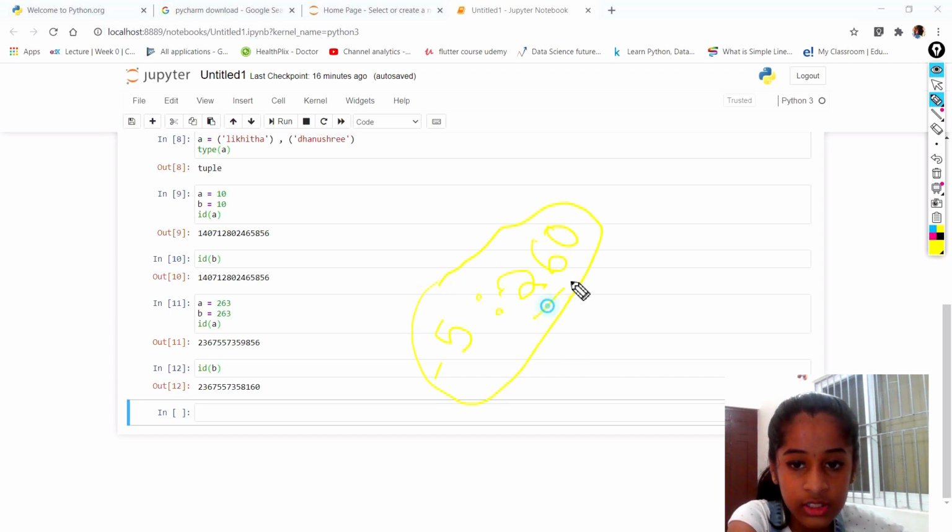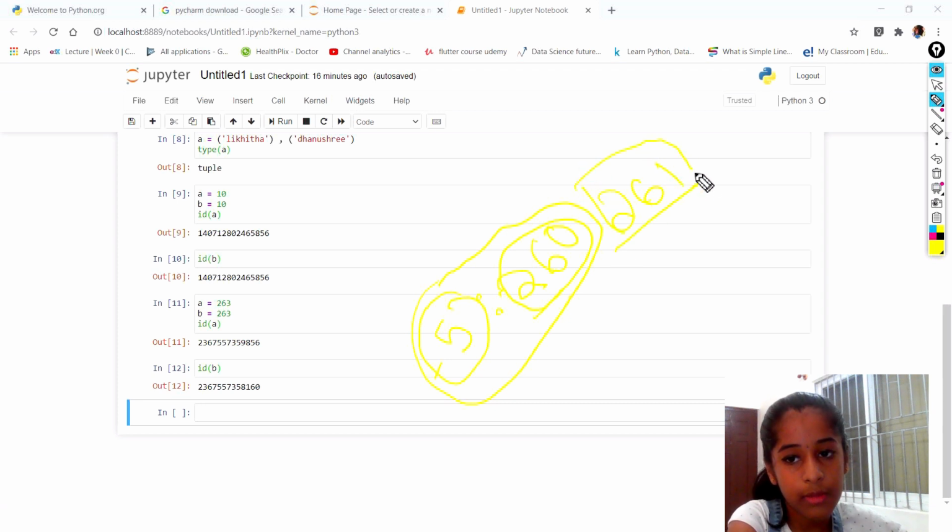You give 260, it's going to give you the same ID, and if you give -5, it's also going to give you the same one. Suppose we give 261, is it going to give you the same ID? No, it's not.